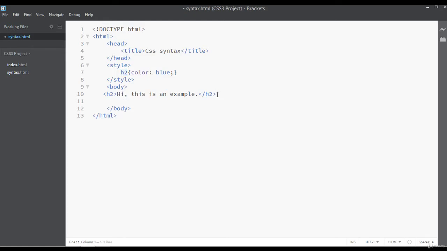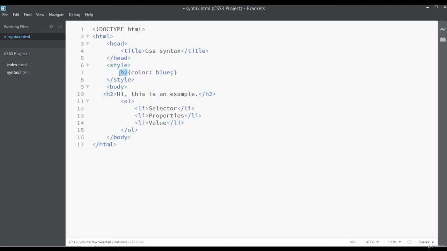I'm just going to write here an ordered list. I hope you remember all this. And we have list items. First we have selector, so this heading 2 is called a selector that we have selected inside CSS. This is a selector. Then we have properties, then we have a value. So as I told, we have selected the heading 2 inside this style tag.